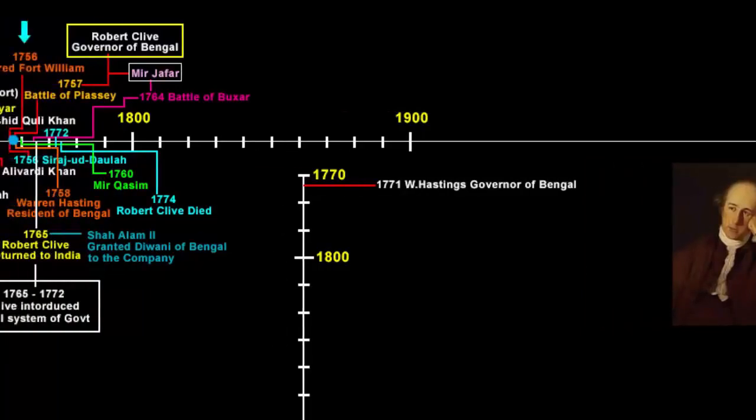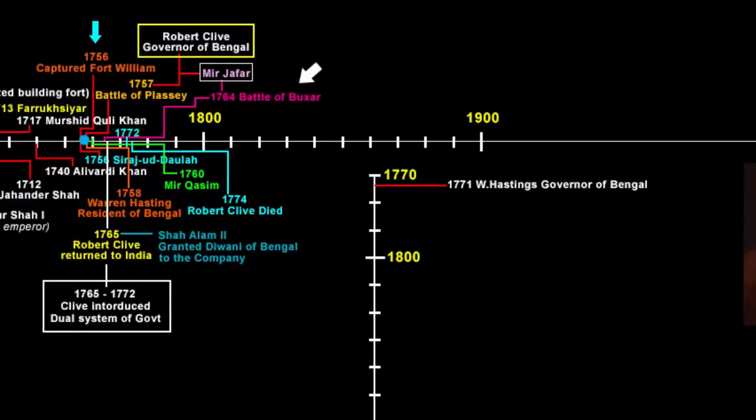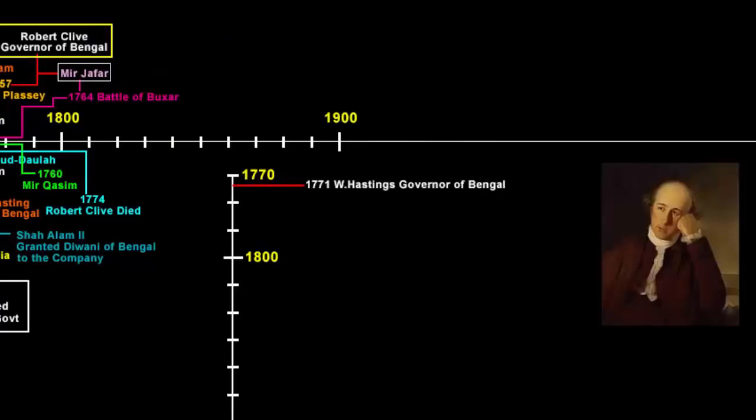When the company acquired Diwani in 1765, a year after the victory in the Battle of Buxar, it created a class of middlemen who collected revenue on behalf of the company and exploited the farmers. There was a dire need for a change in regard to the civil and criminal justice system. Now, keeping that in mind, in 1772, Governor Warren Hastings formulated a new system of justice, which was also known as the Judicial Plan of 1772.